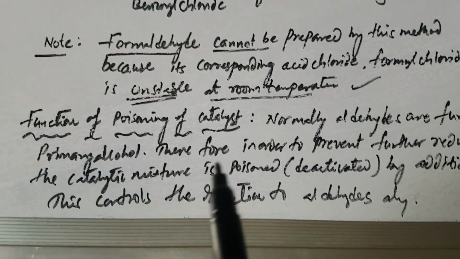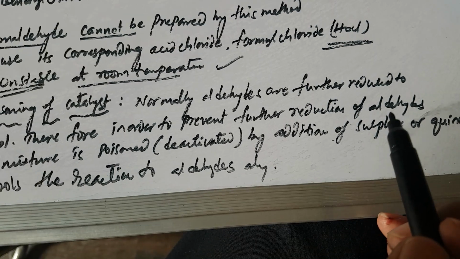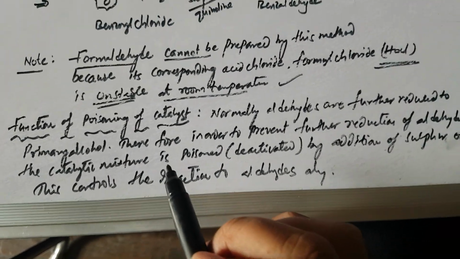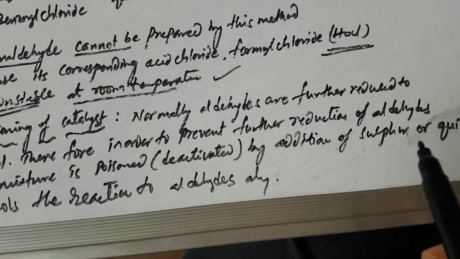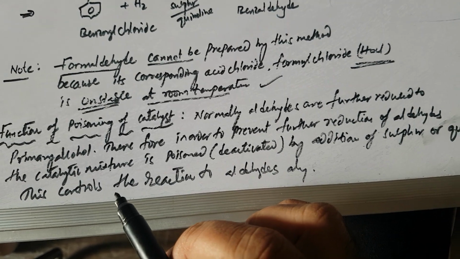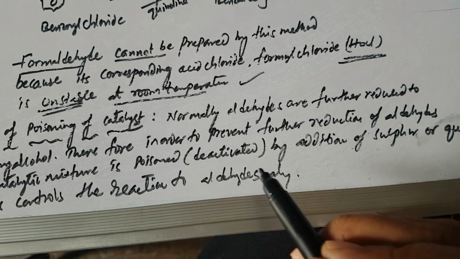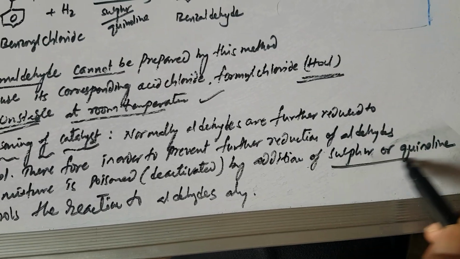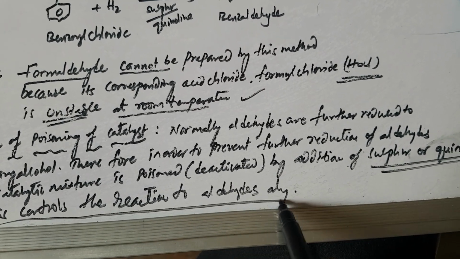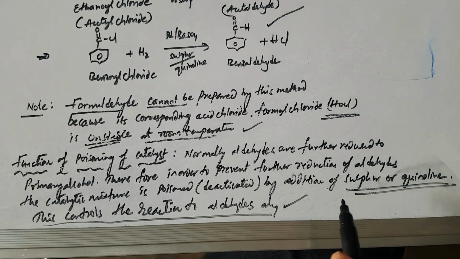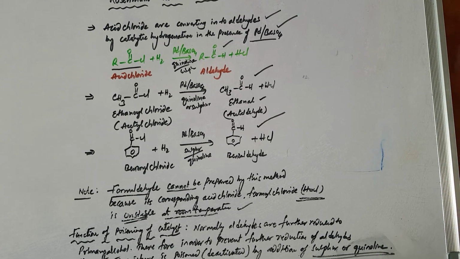So, the function of poisoning of the catalyst. See the matter. Normally aldehydes are further reduced to what? Primary alcohols. Therefore, in order to prevent the further reduction of aldehydes, the catalytic mixture is poisoned or deactivated by adding sulfur or quinoline. This controls the reaction to aldehydes only. After formation of aldehydes, the reaction is going to be stopped. Okay. Thank you.